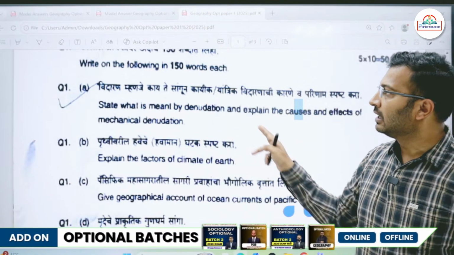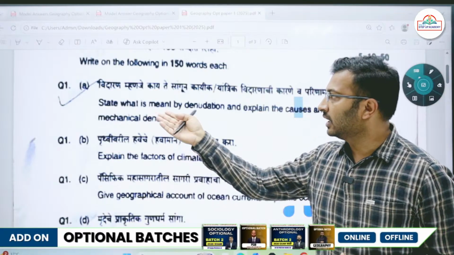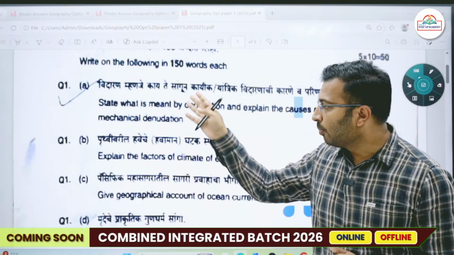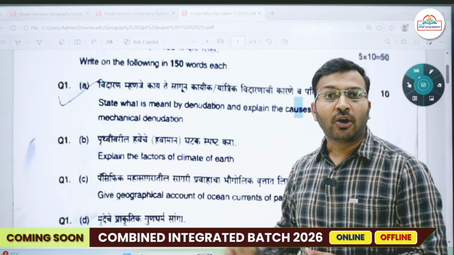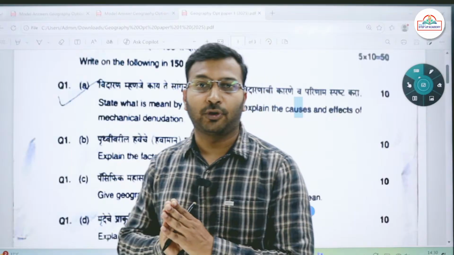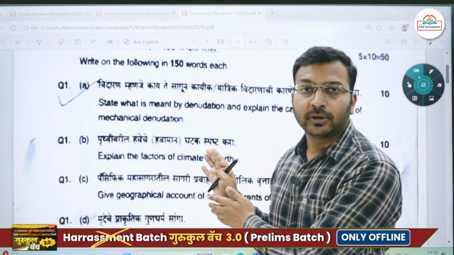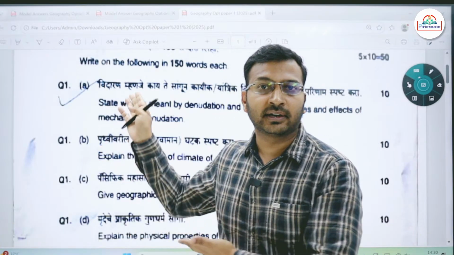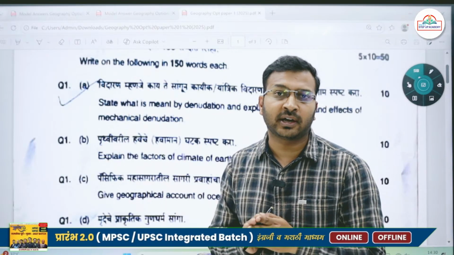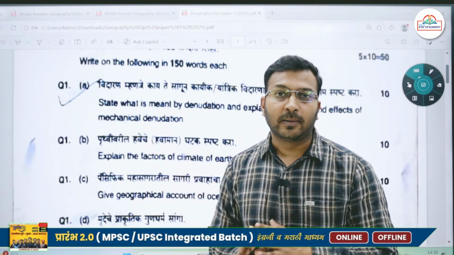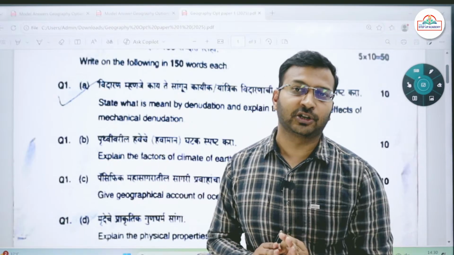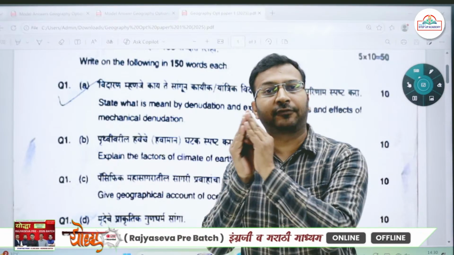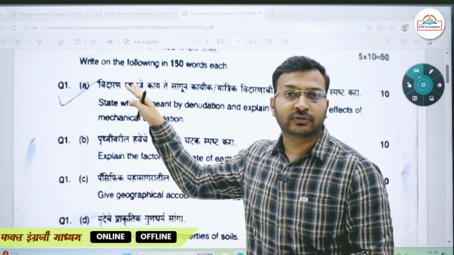For example, here question 1a: state what is meant by denudation and explain the causes and effects of mechanical denudation. Most of the questions, like factors of climate on earth, were pretty straightforward. So if you look at this paper at first glance, you will feel that this is such an easy paper, directly straightforward, a question asked like GS, I can easily write this paper. But it is an optional paper. So for an optional paper, you have to have a very different approach than that of the GS paper.